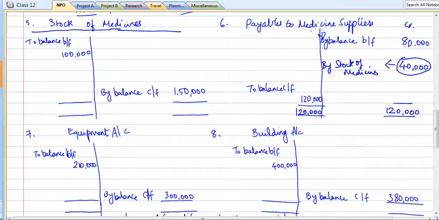So let's take this to stock of medicines account to payables to medicine suppliers of 40,000. Okay.